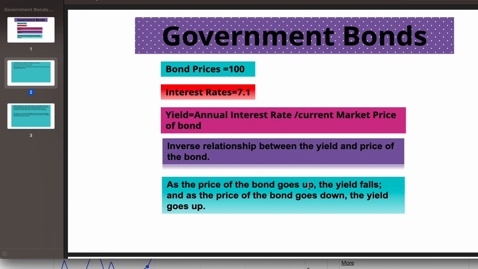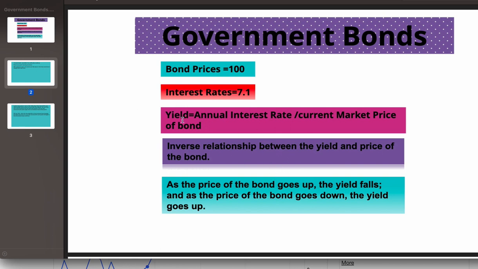Price of the bond goes up, the yield falls. The price of the bond goes down, the yield goes up actually. So you will see in the Indian government bond, the yield goes up, right? When the price of the bond goes down, the yield goes up. When the price of the bond goes up, the yield falls. So it's inversely proportional.